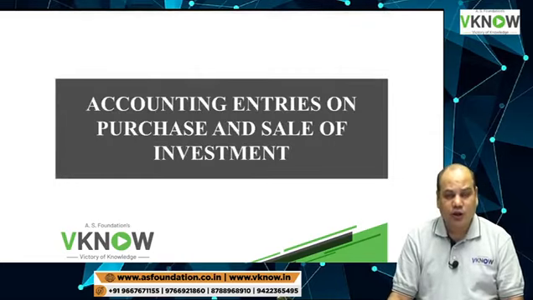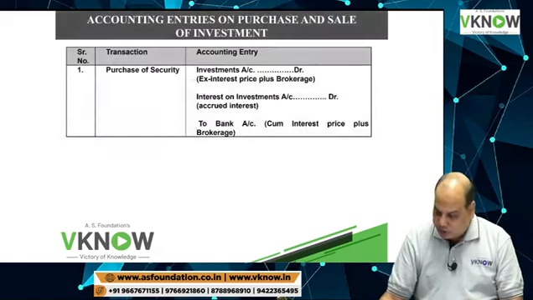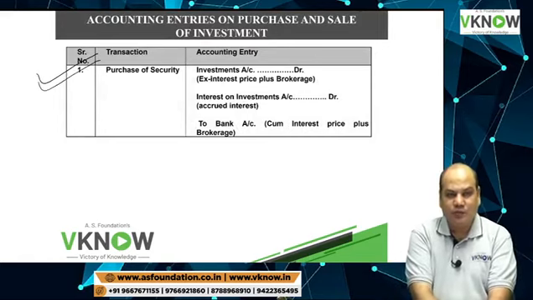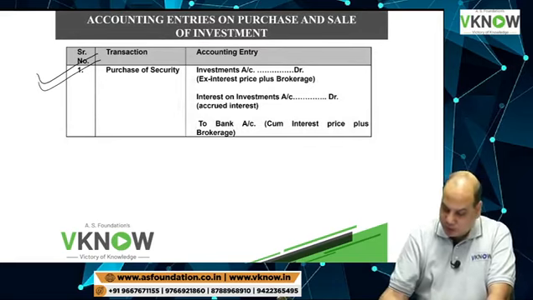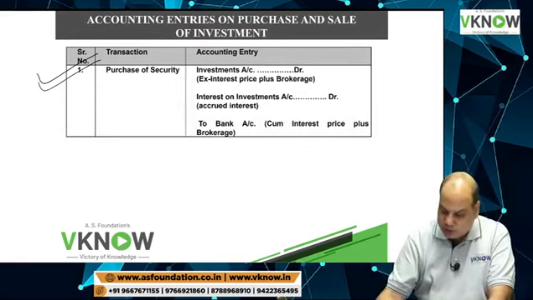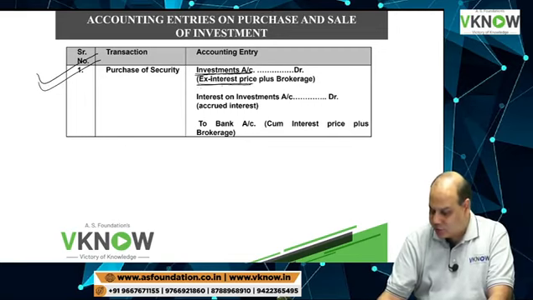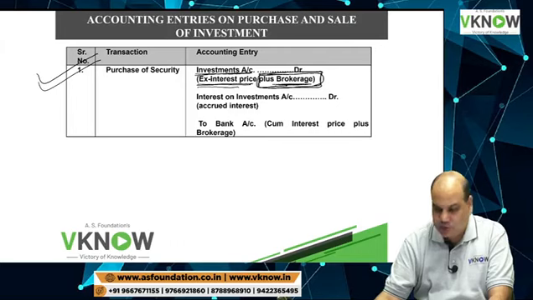So what are the accounting entries you will pass for purchase and sale of investment? Accounting entry at the time of purchase of investment. As we have seen just now in example number 6, you will debit investment account ex-interest price plus any cost of acquisition, for example brokerage.